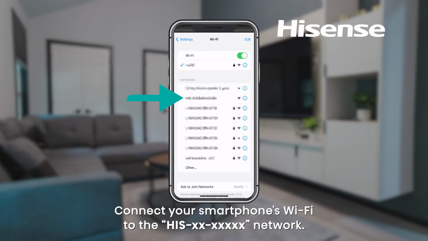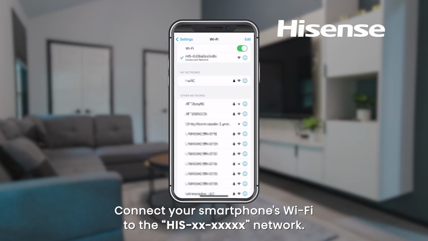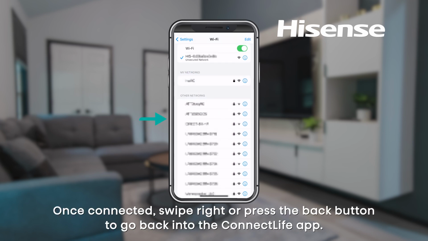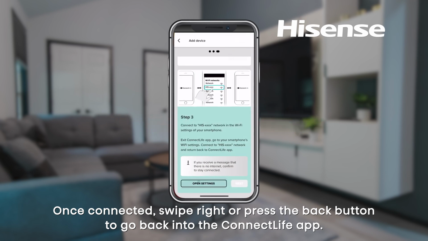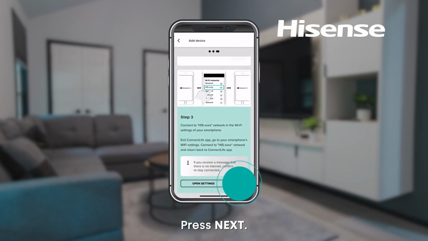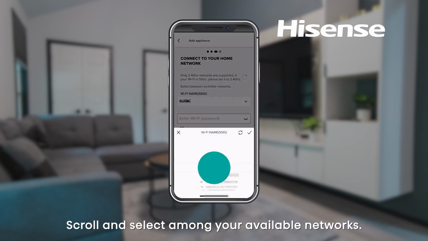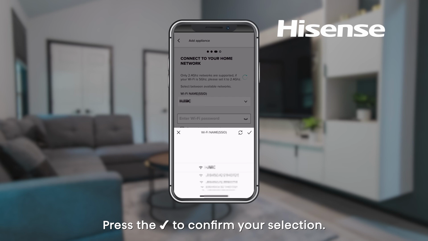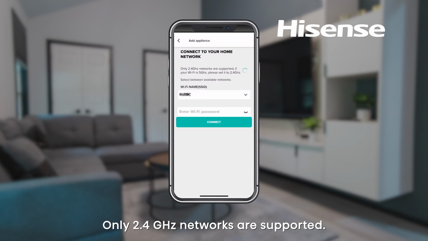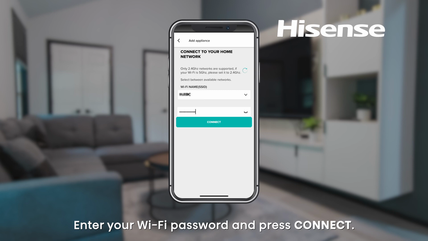Connect your smartphone's Wi-Fi to the HIS network. Once connected, swipe right or press the back button to go back into the ConnectLife app. Press Next. Scroll and select among your available networks. Press the check mark to confirm your selection. Only 2.4 GHz networks are supported. Enter your Wi-Fi password and press Connect.